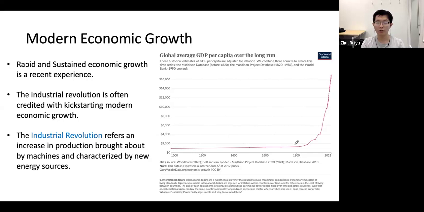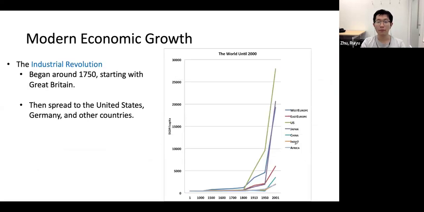And you should know about the Industrial Revolution, right? That refers to the increase in production brought about by machines and characterized by new energy sources. The Industrial Revolution began around the 1750s and started in Great Britain and then spread to other countries, like the US, Germany, and others.